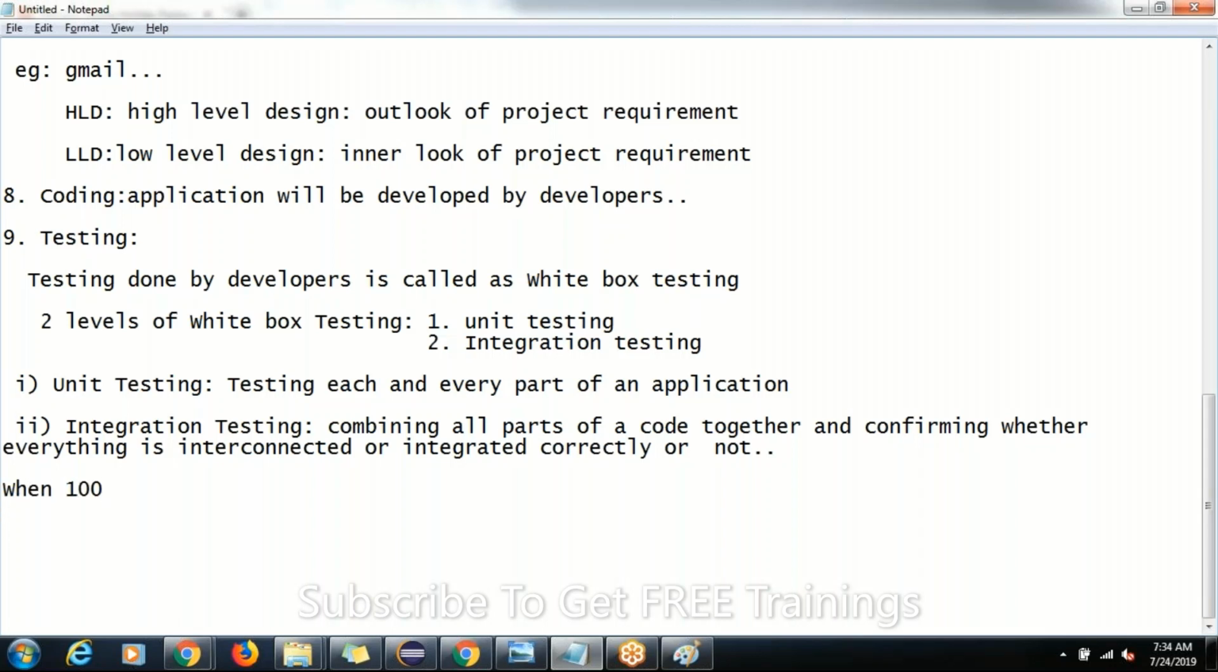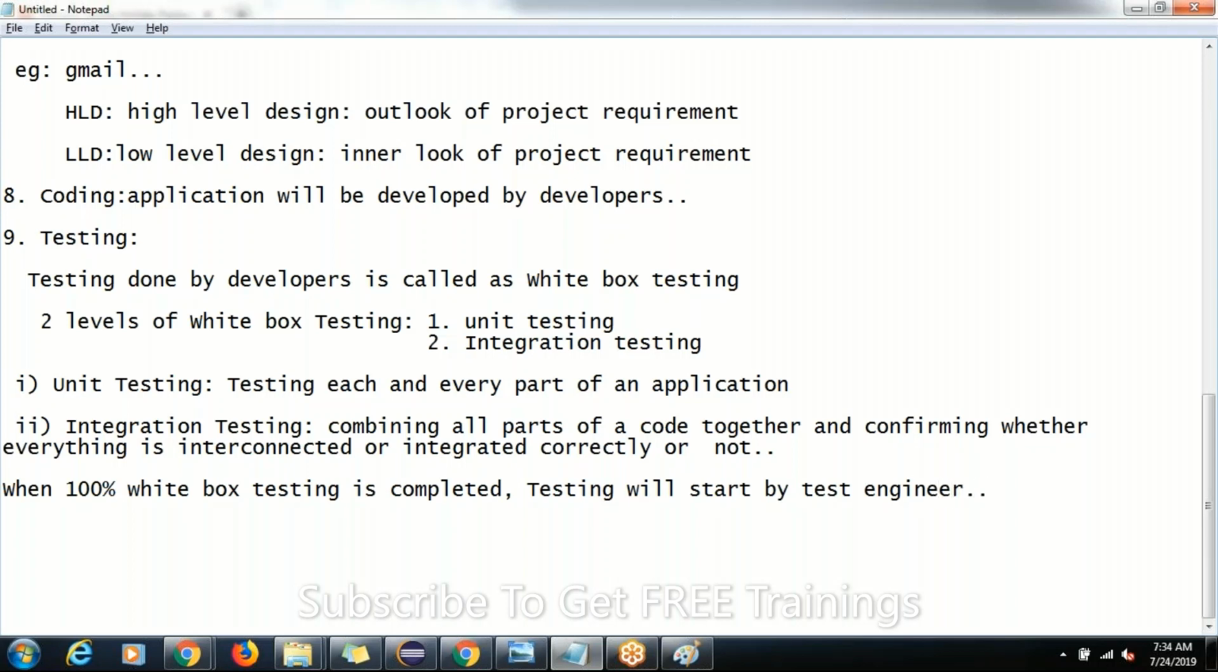What is an entry criteria for testing, guys? I explained yesterday when we were discussing the plan. So when 100% white box testing is completed, then testing will start by whom? Testing will start by test engineers. So if someone asks what is an entry criteria for test engineers to test, when 100% white box testing is completed, that is the entry criteria for testers to test.